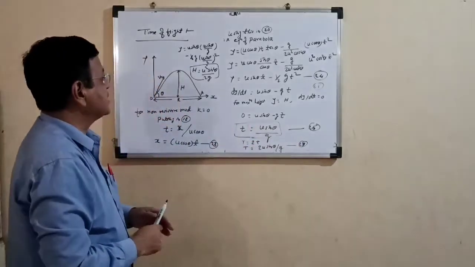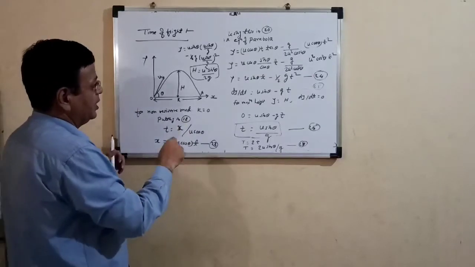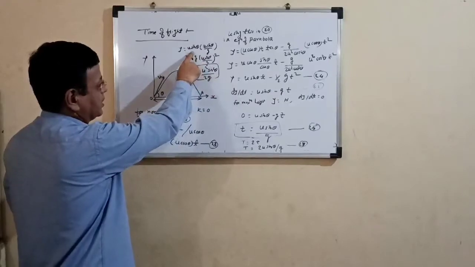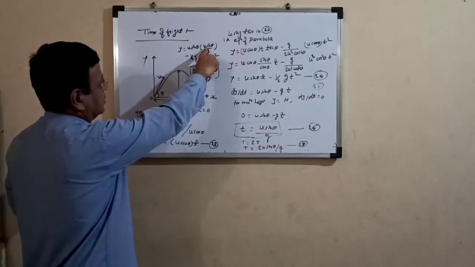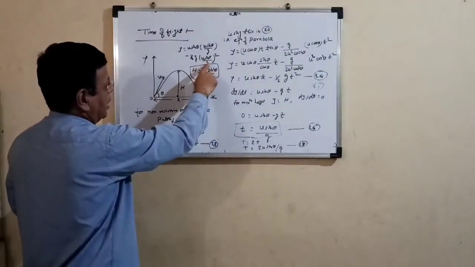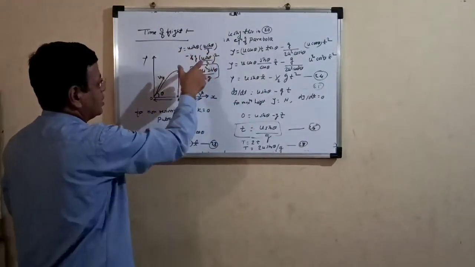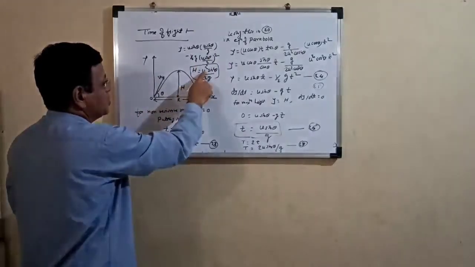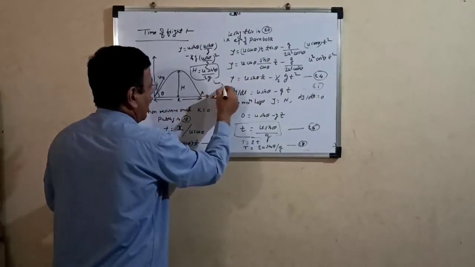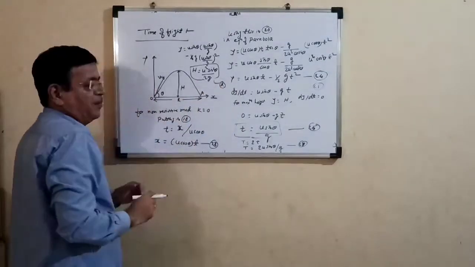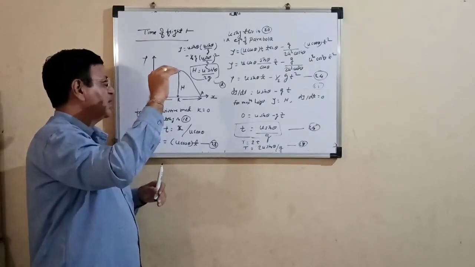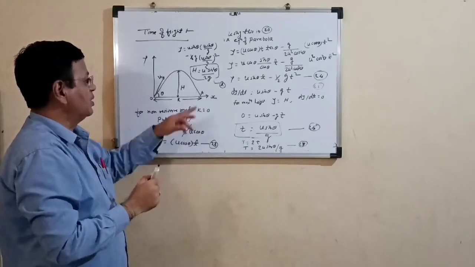If we put this value in the displacement equation, then y is equal to u sin theta into u sin theta upon g minus 1/2 g into u sin theta upon g whole square. If you solve this equation, you get h is equal to u square sin square theta upon twice g. This is nothing but the height reached by that body when maximum height is reached. H is equal to u square sin square theta upon twice g.